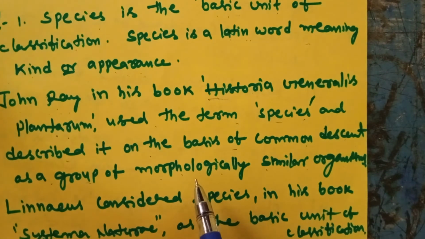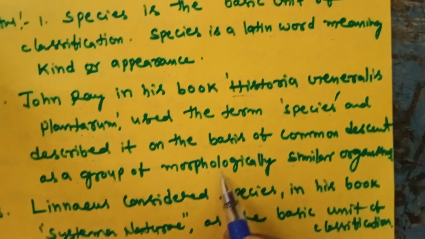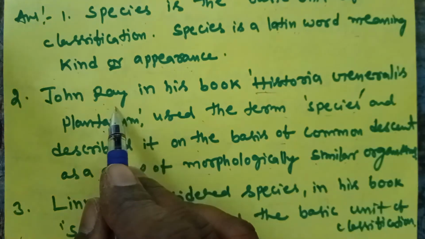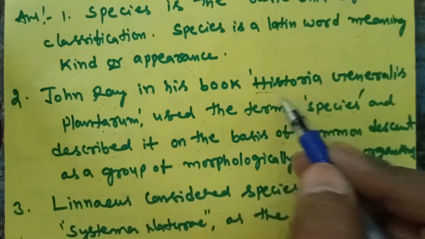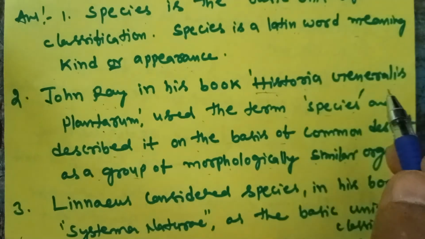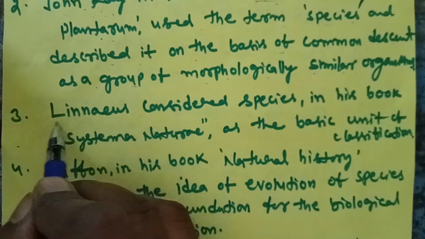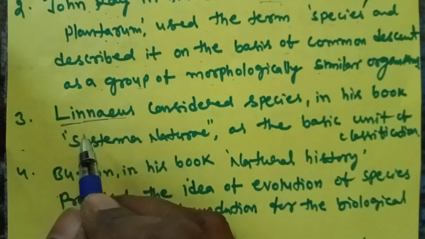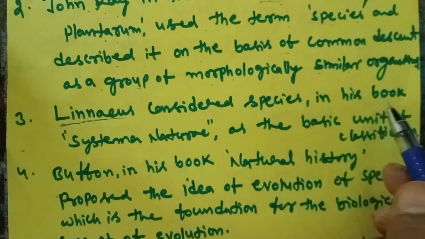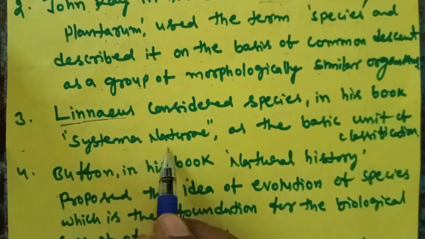Morphological means external. Externally, a group of organisms shows similarity, except that gender is different, but they remain similar morphologically. Ray used the word species in the book named Historia Generalis Plantarum. This is one scientist. Another scientist is Linnaeus. Linnaeus considered the species in his book Systema Naturae.